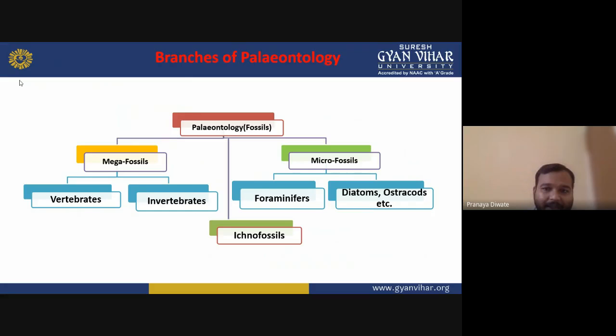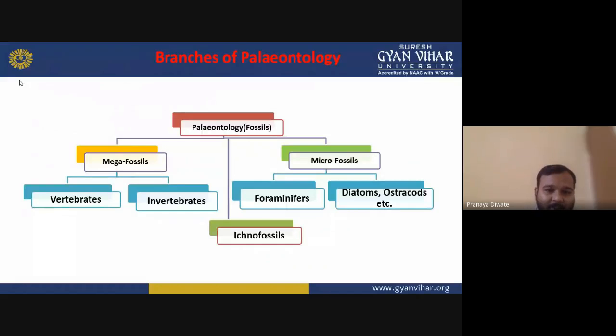Paleontology can be classified into two different units: vertebrate and invertebrate. Megafossils have two parts, vertebrates and invertebrates. Then you have microfossils, such as foraminifera, which are microscopic animals, then diatoms, ostracods, etc. Then ichnofossils. So these are the different branches of paleontology.